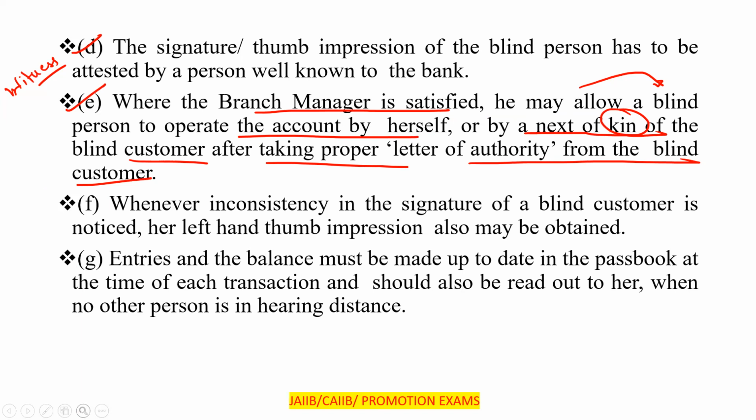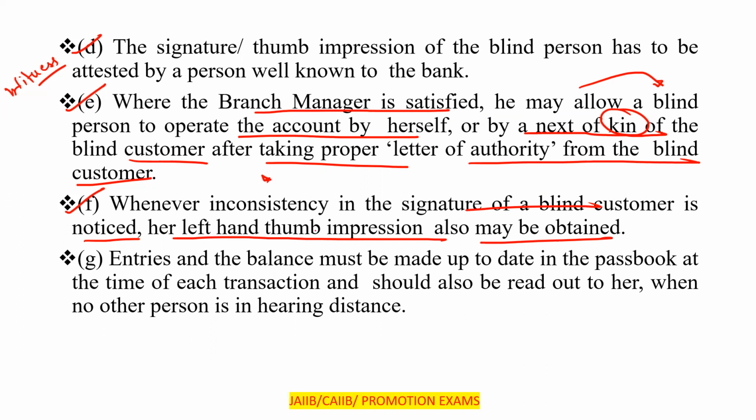Next one, whenever inconsistency in the signature of a blind customer is noticed, her left hand thumb impression may also be obtained. Clear? So in some cases where we are getting inconsistency, what we have to do is take the left hand thumb impression.